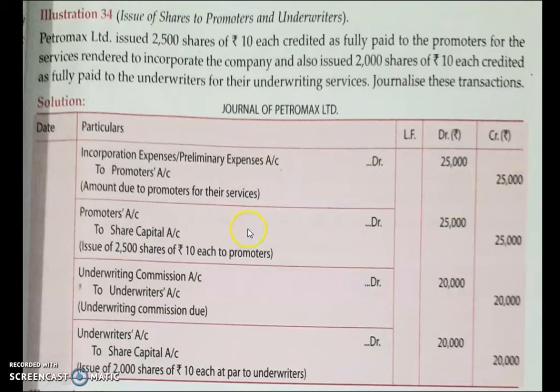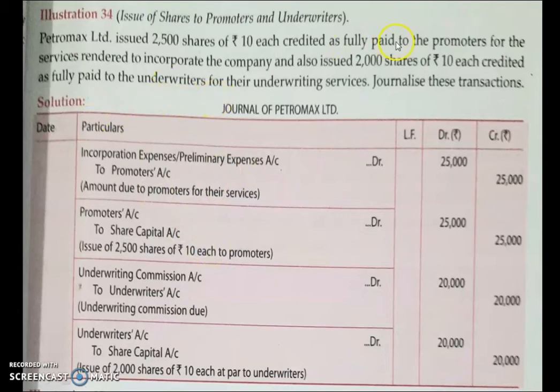Now the second entry is issue of shares. Promoters account debited to share capital account. The same amount you have to write here also, because that is the amount for which you are issuing the shares to this promoter. Being issue of 2,500 shares of rupees 10 each to the promoters. So this is due entry and this is issue of shares.